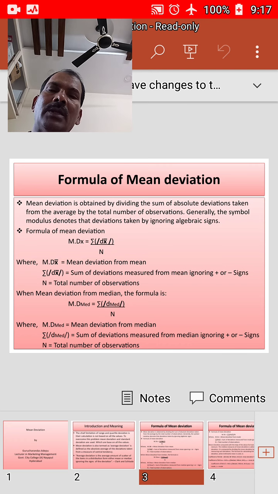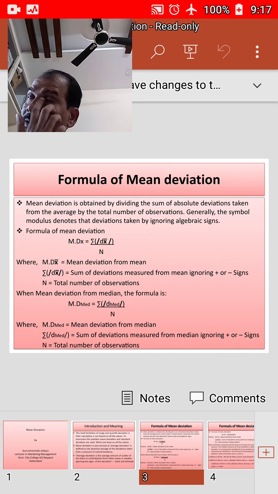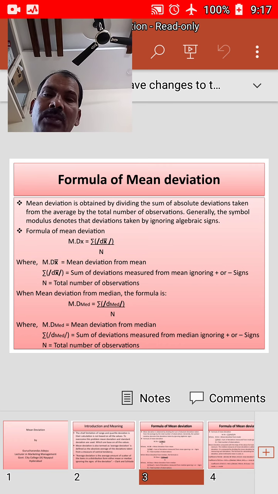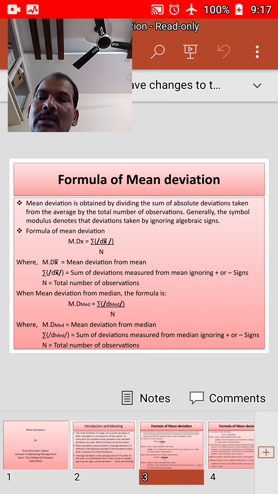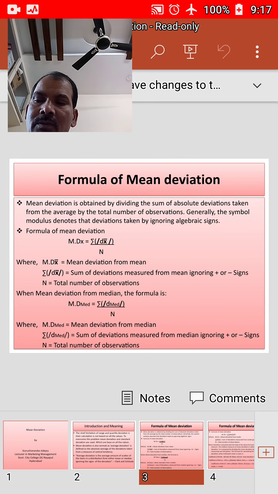For mean deviation from median, the formula changes. That is MD median is equal to summation of modulus D median, that is deviations taken from median, divided by N, where MD median is the mean deviation from median, and sigma modulus D median is equal to the sum of the deviations taken from median, ignoring the plus or minus signs. N is the total number of observations.